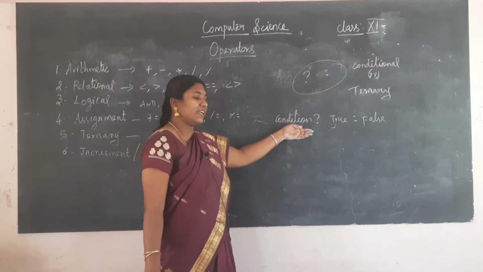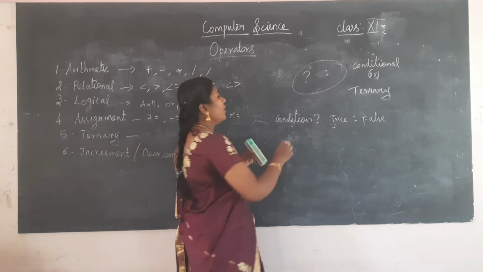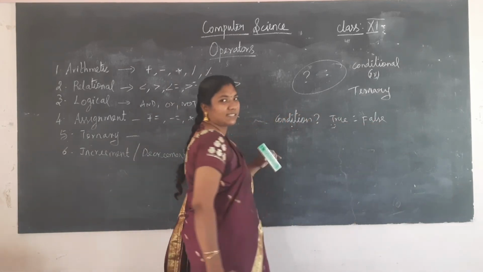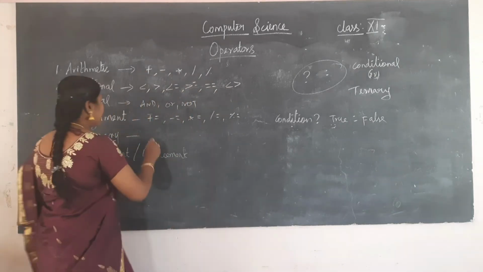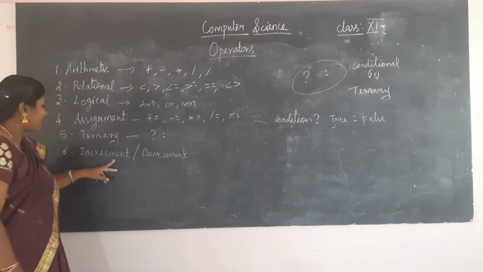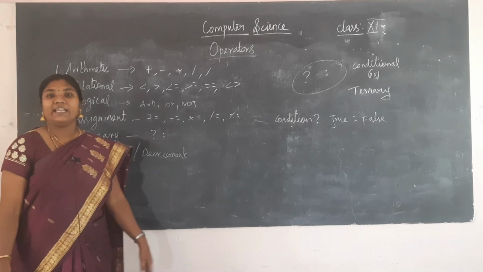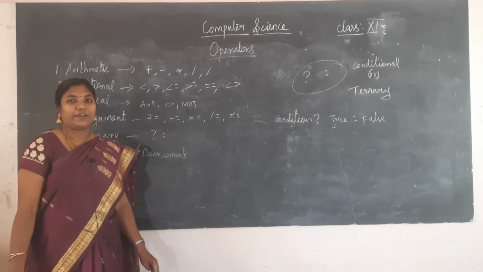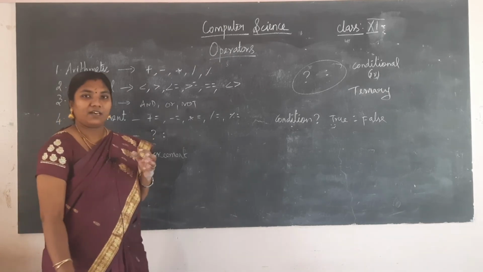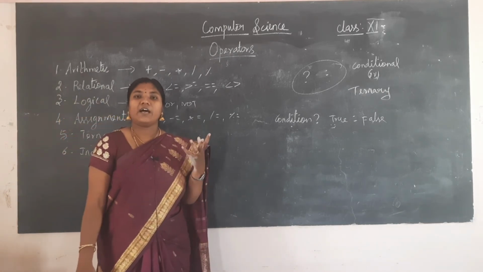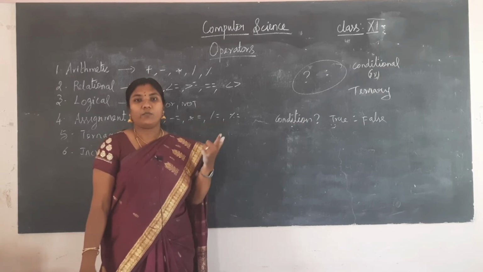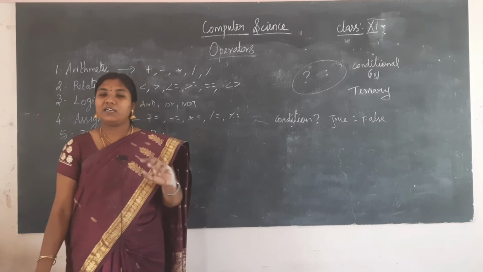First it will check the condition. If the condition is true, it will go to this statement, and if the condition is false, it will go to the next statement. Okay. So what is the operator? Question mark and colon. And next we are going to see the increment and decrement operators. What do we mean by increment and decrement? Suppose I have a variable and I want it to be incremented by 1 each time. In chapter 8 we learnt about recursion.